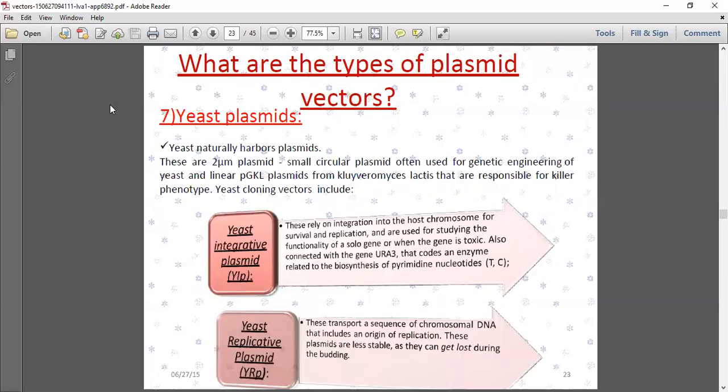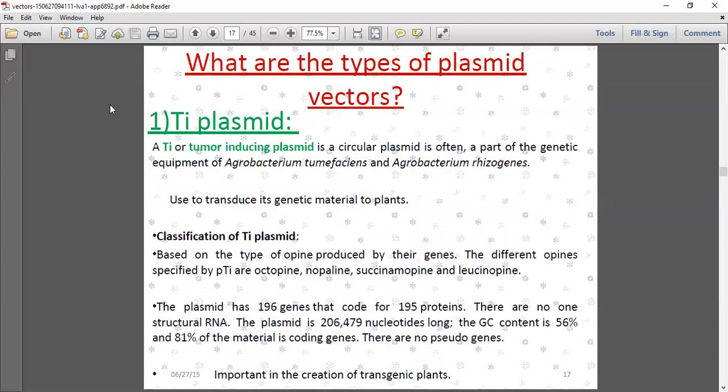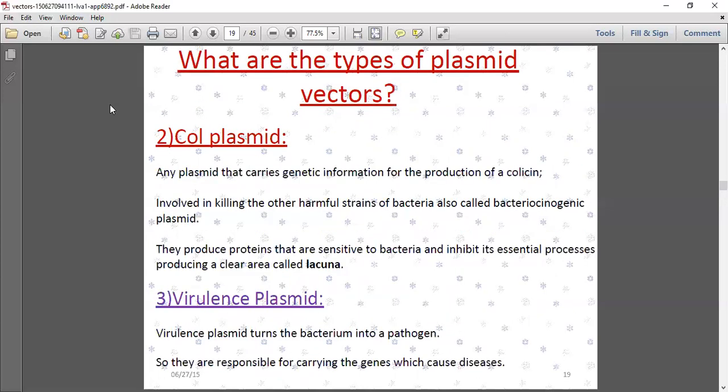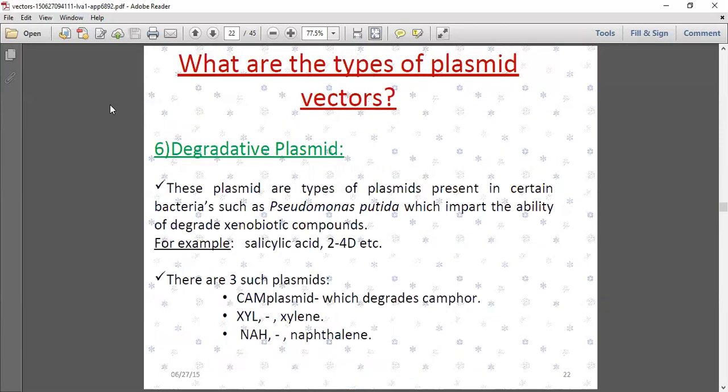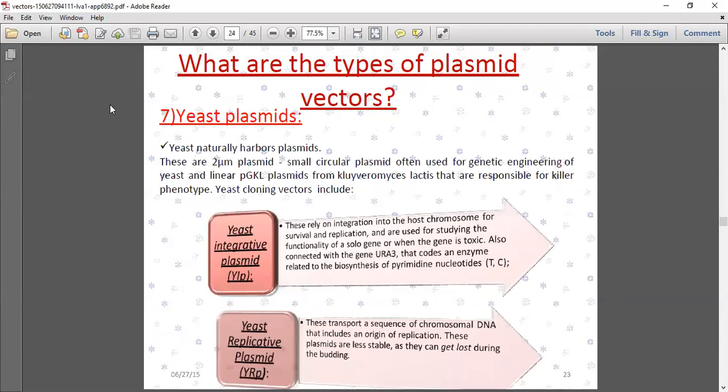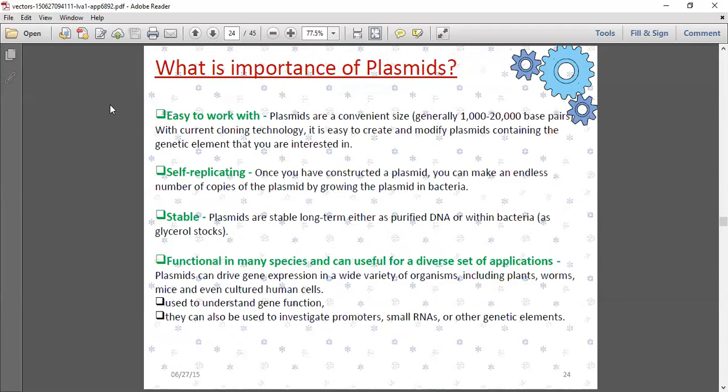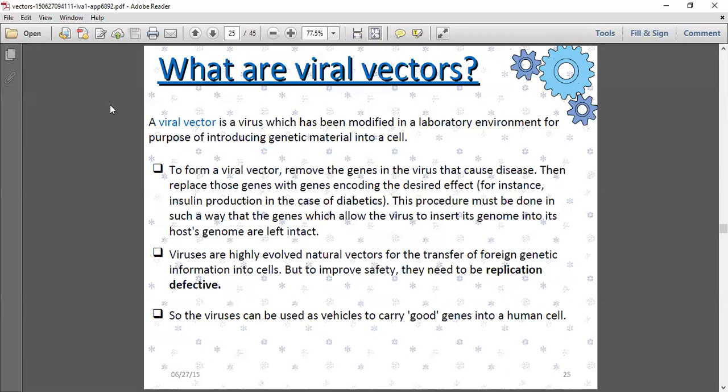Then the next one is the yeast plasmid. Yeasts naturally harbor plasmids. These are 2 micron plasmids, smaller circular plasmids often used for genetic engineering. There are yeast integrative plasmids and yeast replicative plasmids. So overall, the plasmid types are Ti plasmid, Col plasmid, virulence plasmid, F plasmid, R plasmid, degradative plasmid and yeast plasmids. The importance of plasmids: they are easy to work with, self-replicating, stable, function in many species, and can be useful for a diverse set of applications.